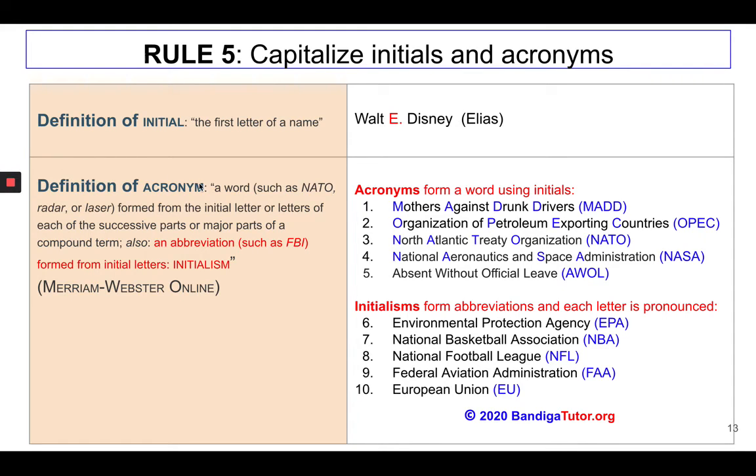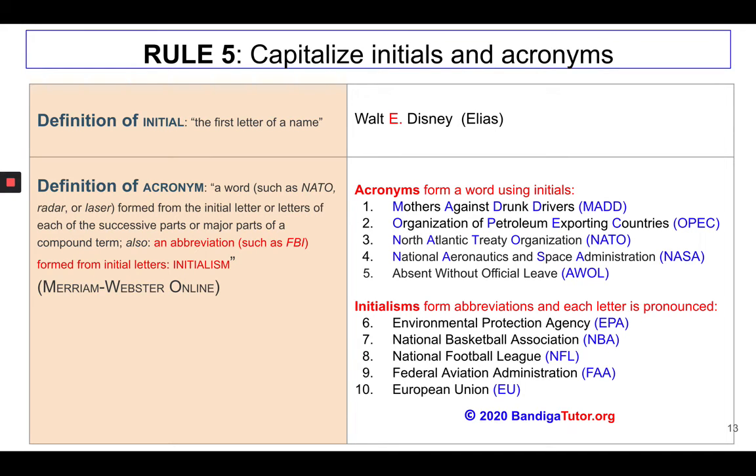Rule number 5 is to capitalize initials and acronyms. An initial represents the first letter of a name, as in Walt Disney's middle initial is E, which stands for Elias. An acronym uses initials to form a word. For example, the acronym for Mothers Against Drunk Drivers is MAD. OPEC stands for Organization of Petroleum Exporting Countries. NATO stands for North Atlantic Treaty Organization. NASA stands for National Aeronautics and Space Administration. And AWOL stands for Absent Without Official Leave.